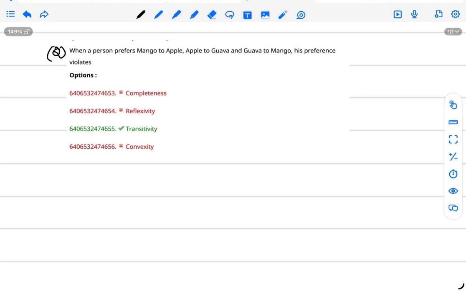Quiz1 question paper. From this question, they gave 4 options and we have to select which option is correct for this statement. When a person prefers mango to apple, apple to guava, and guava to mango, his preferences violate. So from this question, what is meant by transitivity? Transitivity means just like in relations. Transitivity sometimes relates to consistency.